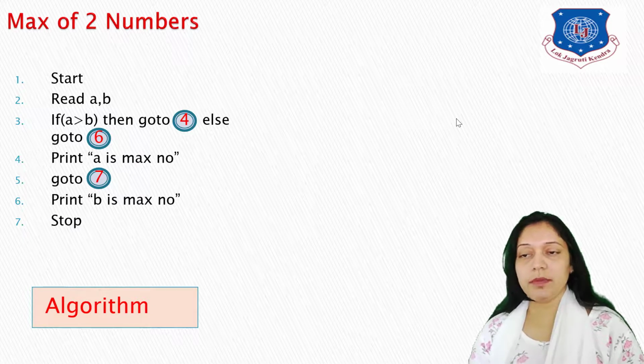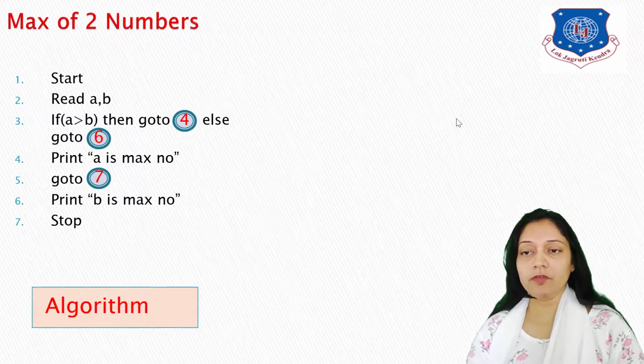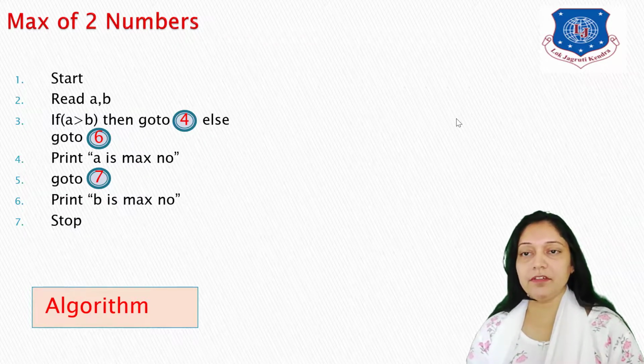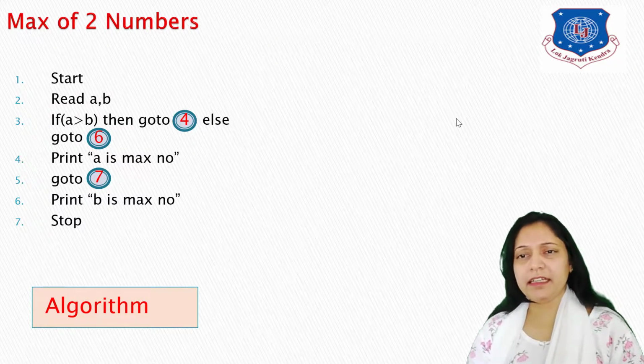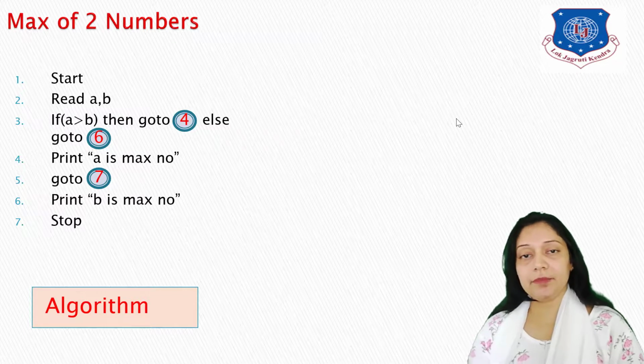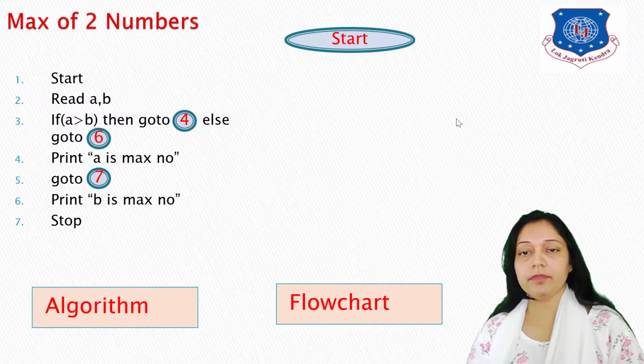Okay, so this would be the flow of your algorithm. As you can see here, the flow is tracking the flow of this particular diagram. It's a bit tedious here. Let's understand the same thing using a flowchart.